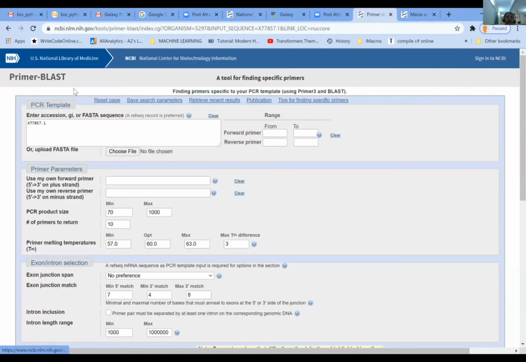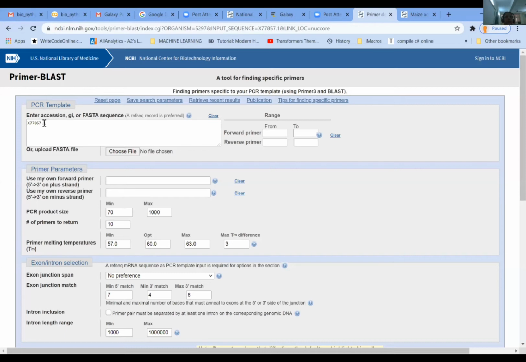You can see that the Primer-BLAST program has taken the nucleotide sequence. As I have told you in the beginning, it is asking for the FASTA sequence. The FASTA sequence is the sequence which I have shown how you are going to retrieve in the FASTA format. That sequence you can paste, or you can give the accession number.